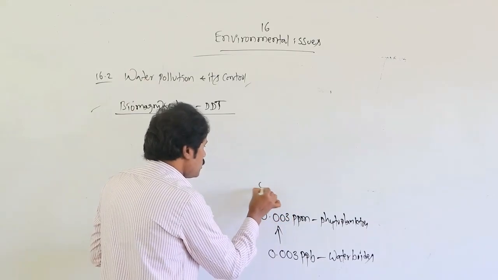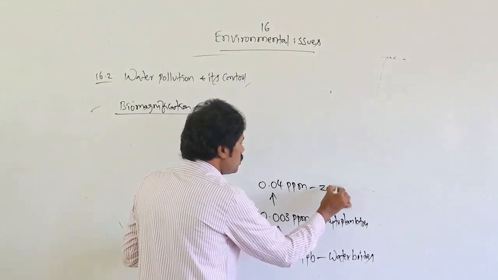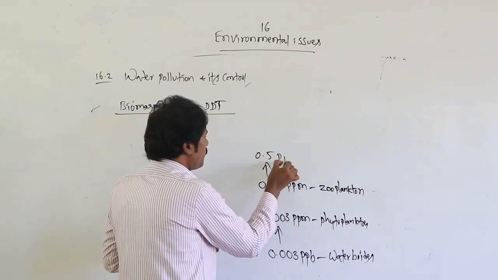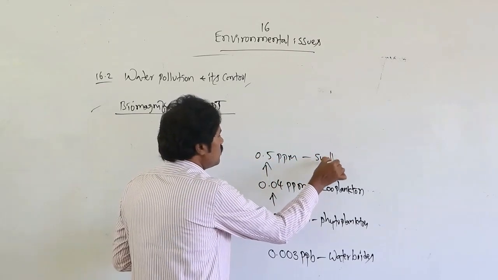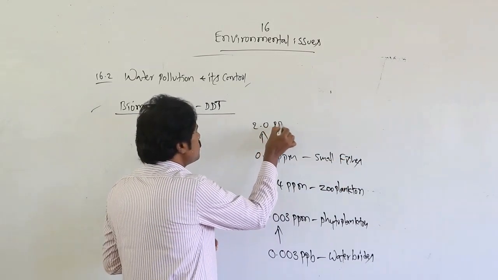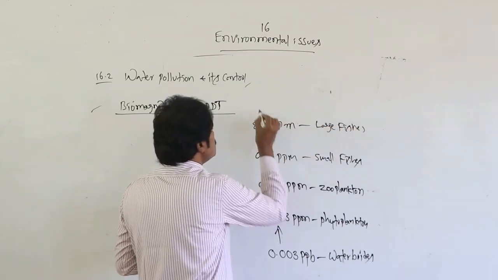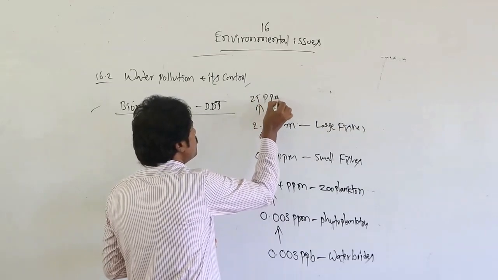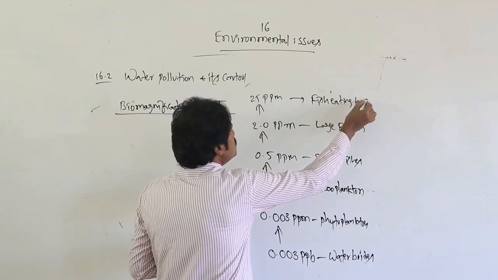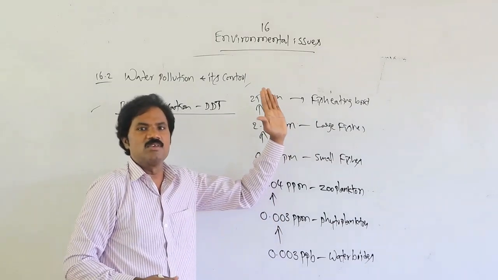Then 0.04 parts per billion in zooplankton. Then 0.5 parts per million in the small fishes. Then 2 parts per million in the large fishes. Then 25 parts per million in fish eating birds. Like that, the concentration gradually increases.